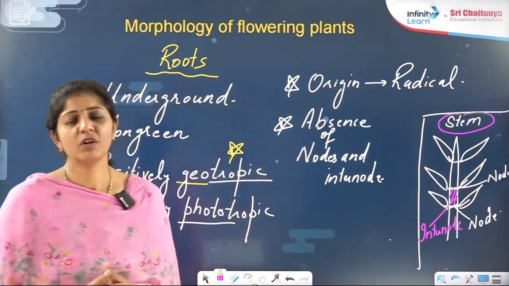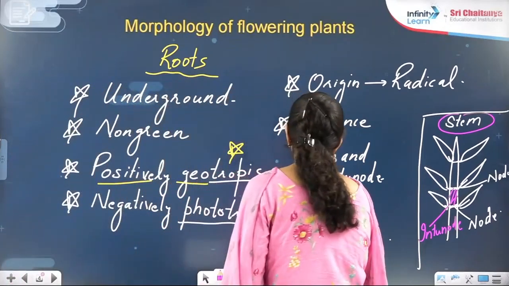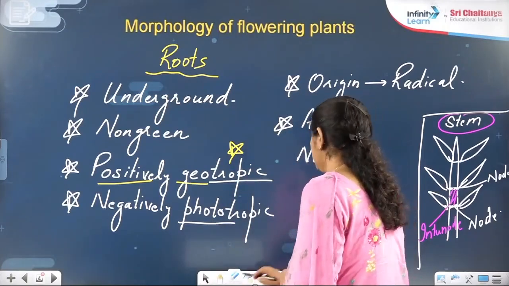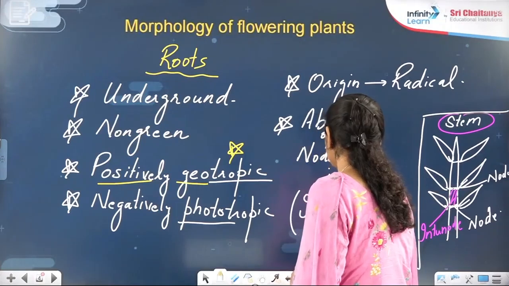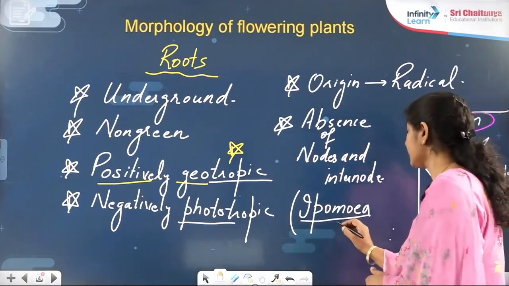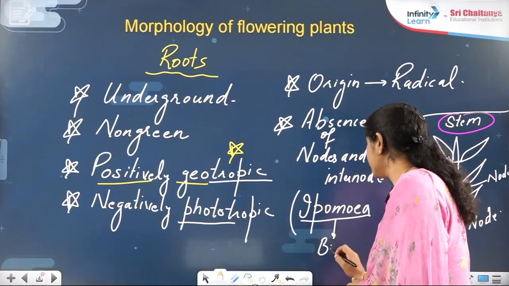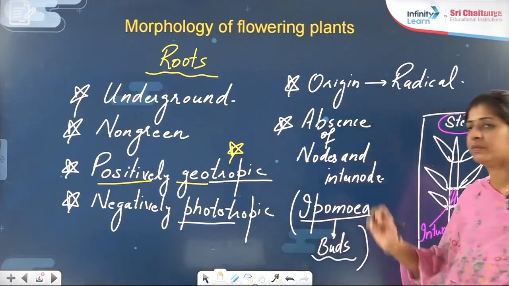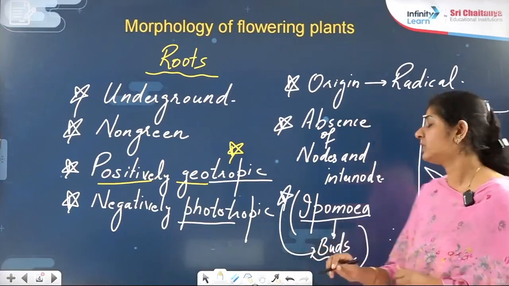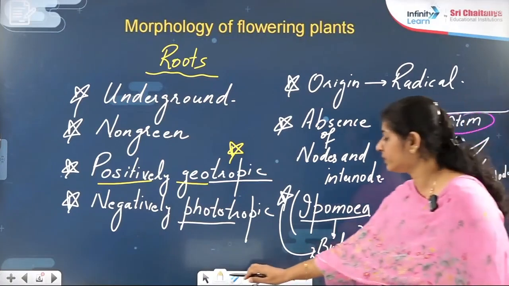Exceptions are always there in biology. So if I am talking about the exception here, in the case of dahlia, or even if I am taking Ipomoea, which is commonly asked. Ipomoea, exceptionally, has buds on the nodes. Now what are buds here? This exception I am considering in context to the buds. Now what is a bud? It is present on the nodes, at the angle of the leaf and the stem.